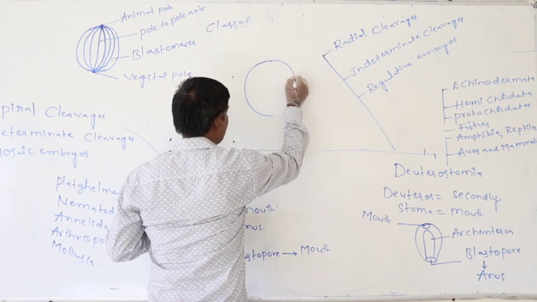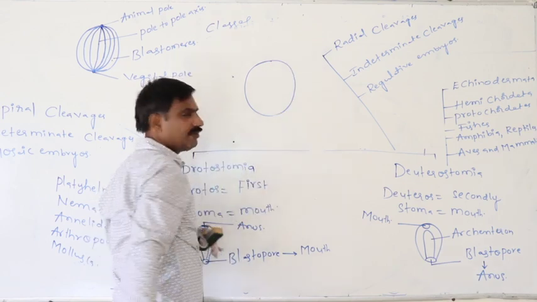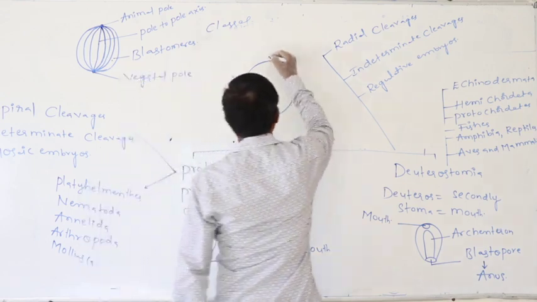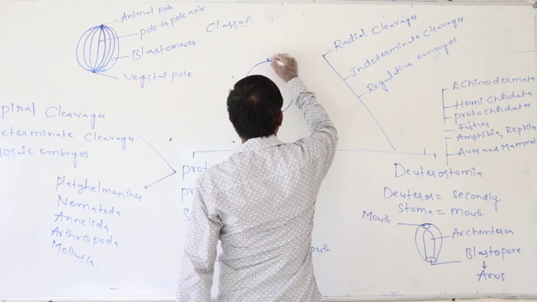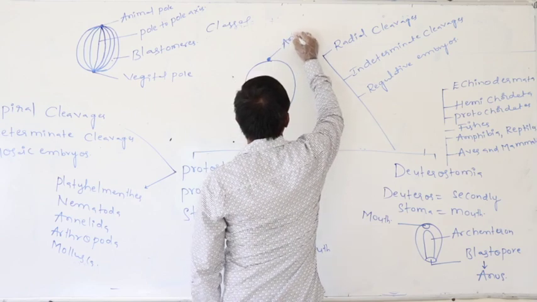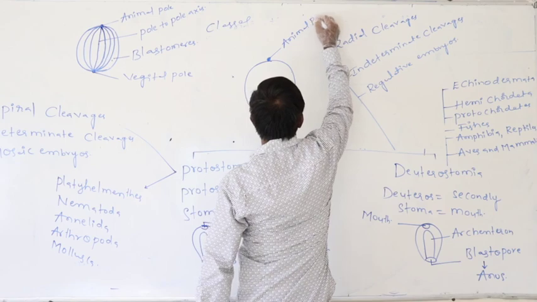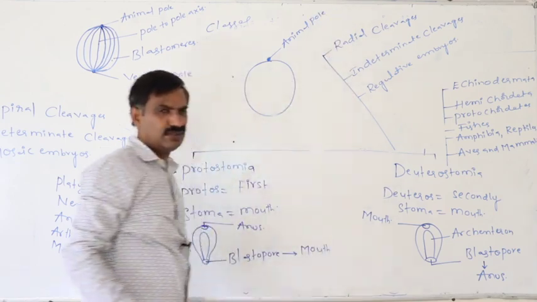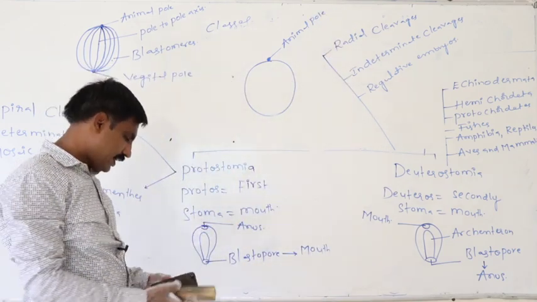this is the egg. Again in the egg, this is the animal pole.